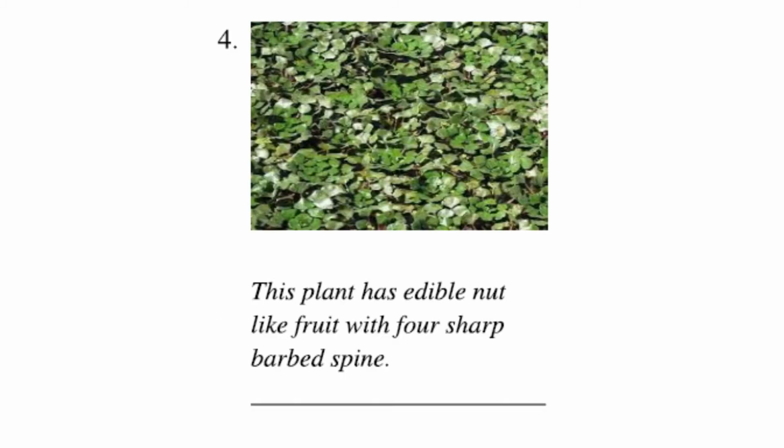Yes, fourth picture, as you can see on the screen, this is water chestnut. Water chestnut is also an aquatic plant and you can see this plant has an edible nut-like fruit with four sharp barbed spines. Water chestnuts are a great source of fiber and provide 12% of daily fiber.